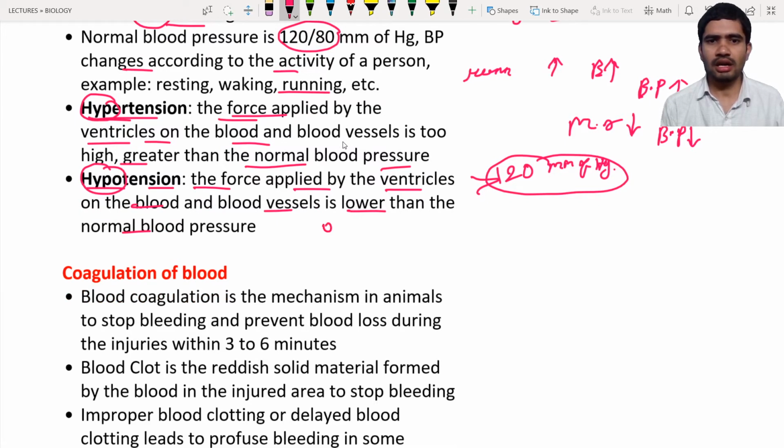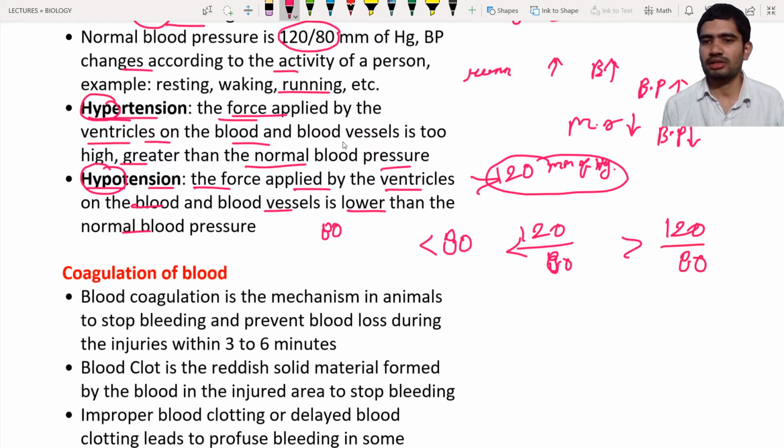And 80 mm of Hg is the normal diastolic pressure, but in hypotension it is less than 80. Or we can say less than 120 by 80 is hypotension. And what about hypertension? It is greater than 120 by 80. So these two are the abnormal conditions.